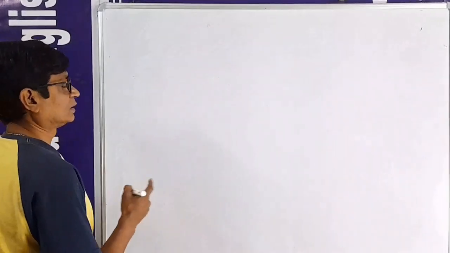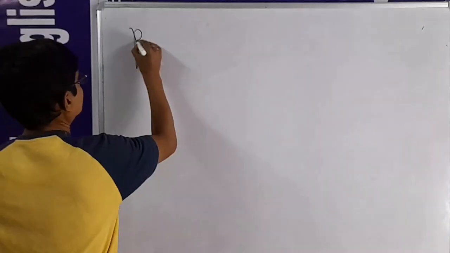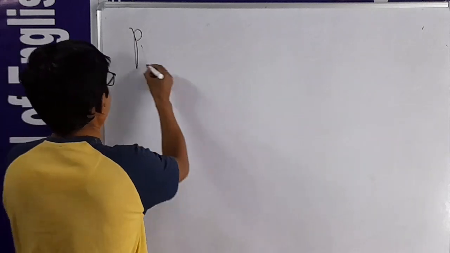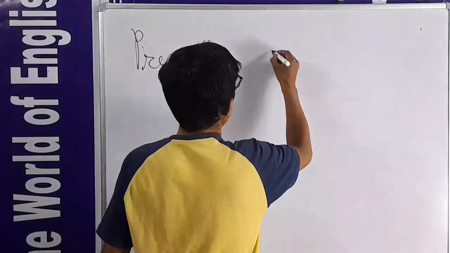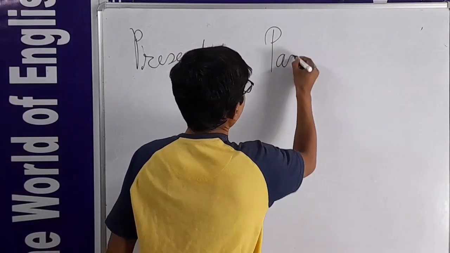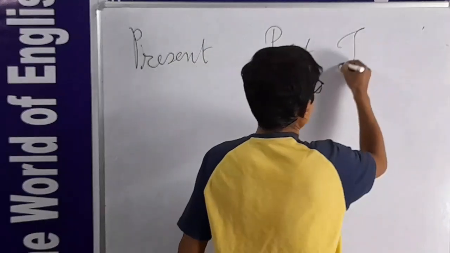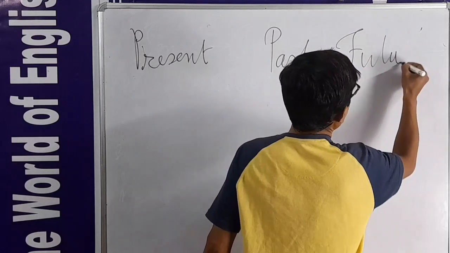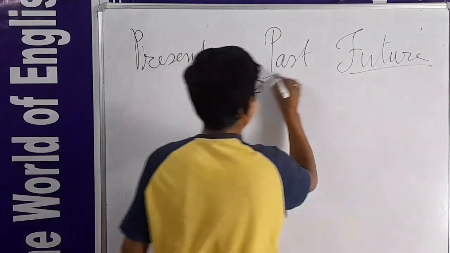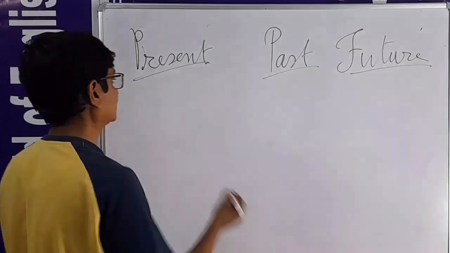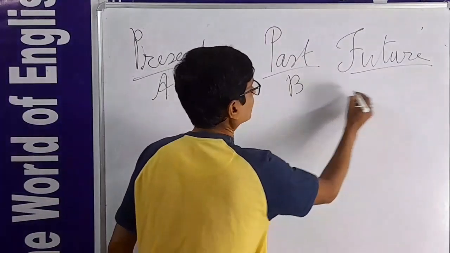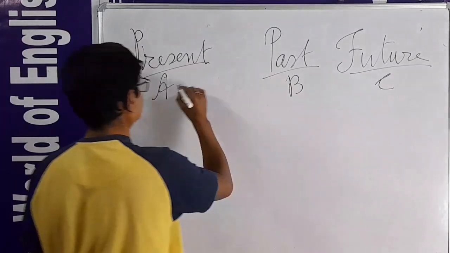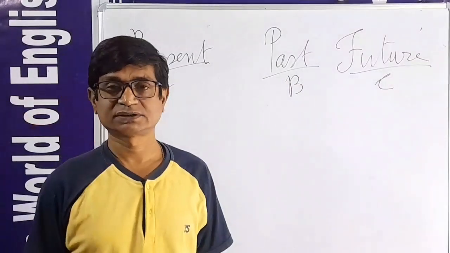Now I am going to tell you what the 3 times are. First, present, and then past, and then future. This is the 3 tenses. If we call them A, B, and C, that is present, past, and future.